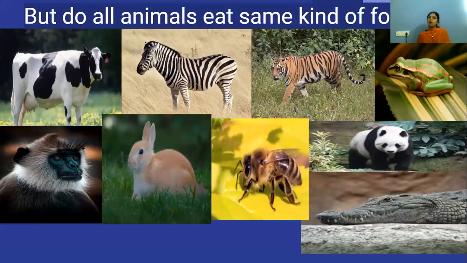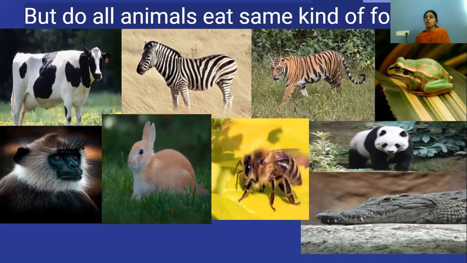But all the animals, do they eat the same kind of food? Whether it will be a pet animal, a stray animal, an insect, a reptile, or a wild animal, are they all eating the same kinds of food? No, they are not. They are eating different kinds of food.